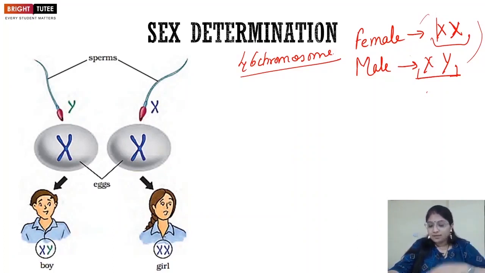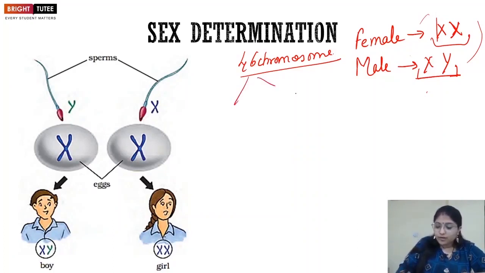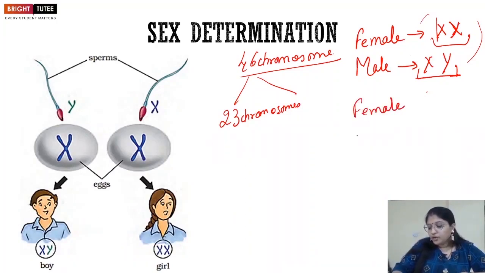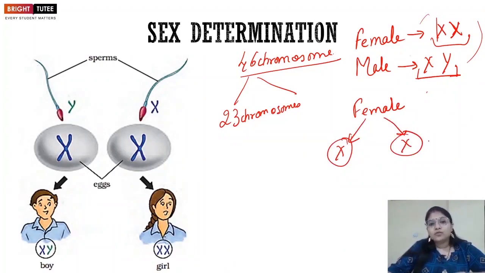What exactly happens is that these 46 chromosomes are divided in such a way that each egg has only 23 chromosomes in it, right? So there are only 23 chromosomes. Now understand, when we are talking about the female, because they have two chromosomes, that is XX, when the division happens, the egg will always get an X chromosome only, right? All the eggs in the female contain only and only X chromosome.